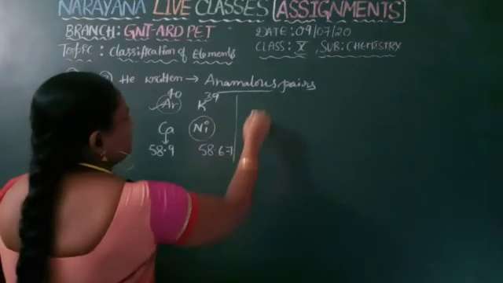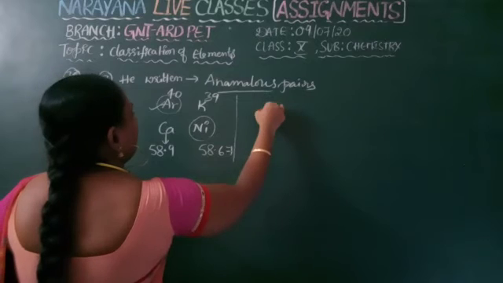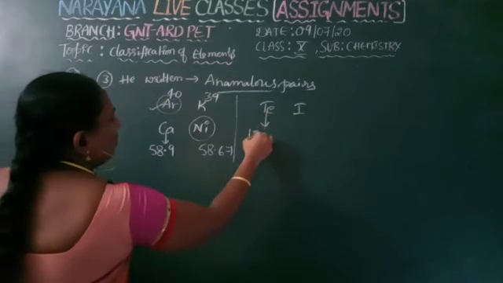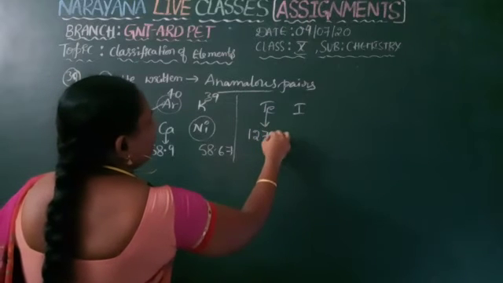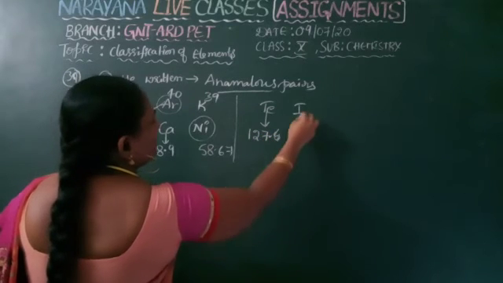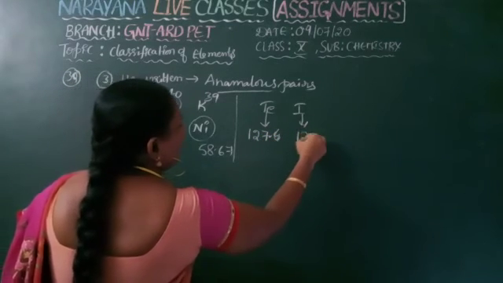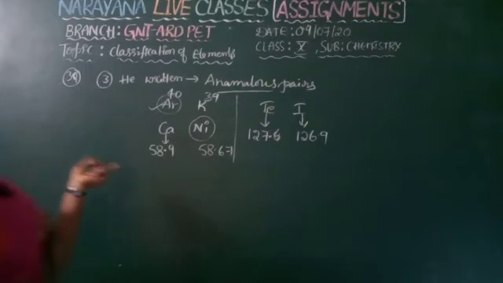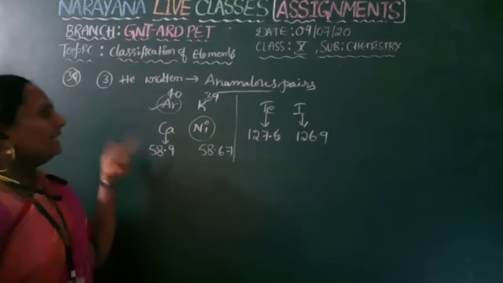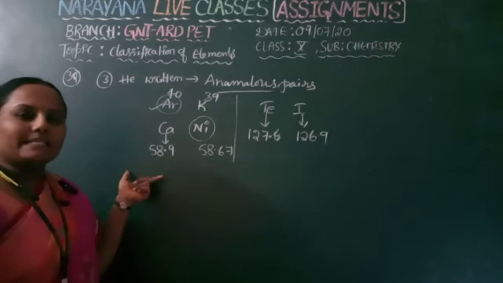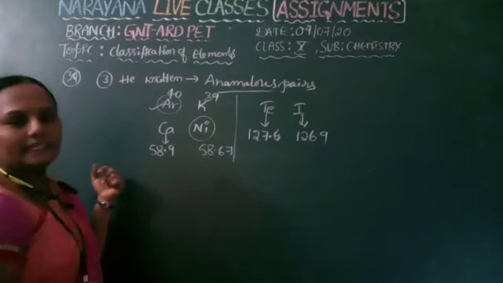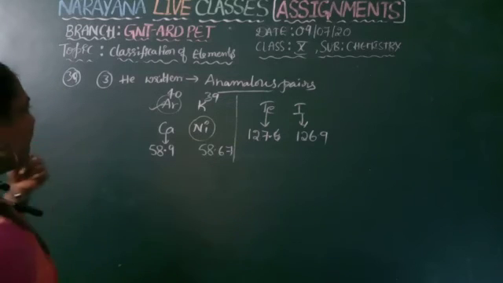Not only these two, you can take tellurium and iodine also. Tellurium atomic weight is approximately 127.6, whereas iodine atomic weight is 126.9. So these are considered as anomalous pairs, and he did not change their places, but he did not give any explanation why he was not changing their places.